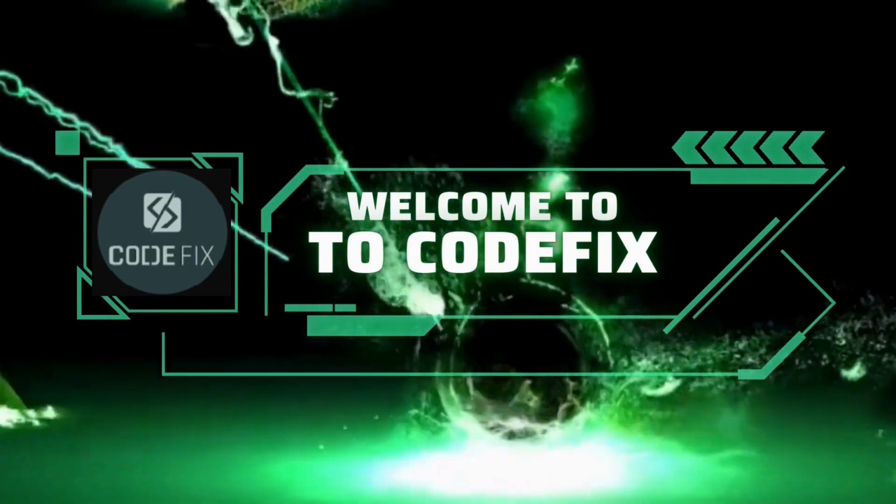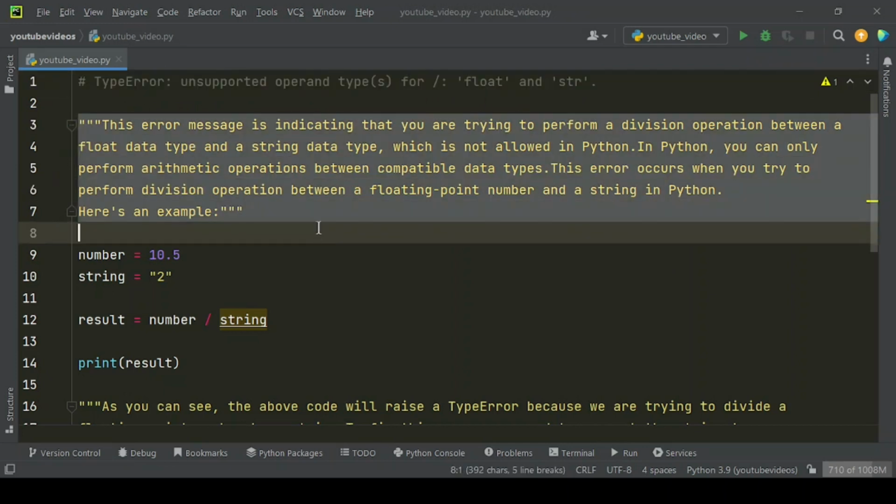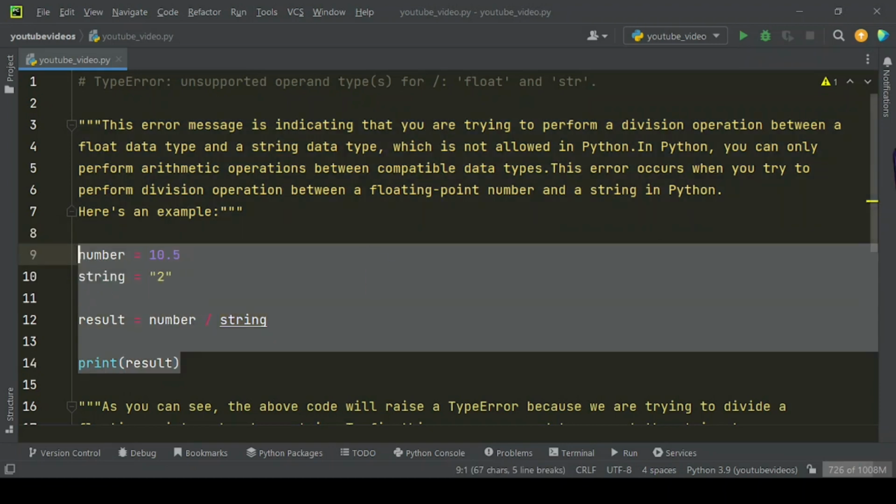In this video we have shared how to fix TypeError: unsupported operand type(s) for /: 'float' and 'str'. This error message is indicating that you are trying to perform a division operation between a float data type and a string data type, which is not allowed in Python. In Python, you can only perform arithmetic operations between compatible data types. This error occurs when you try to perform division operation between a floating point number and a string in Python.